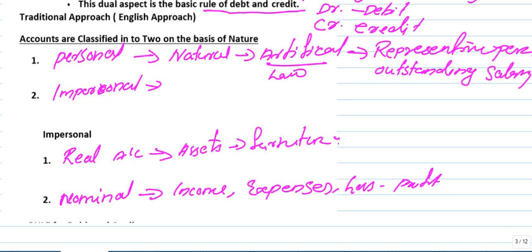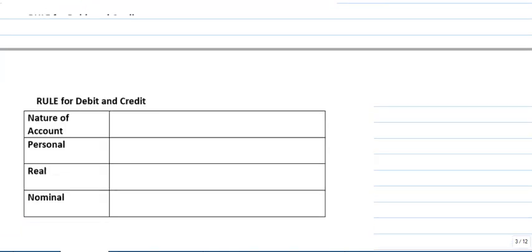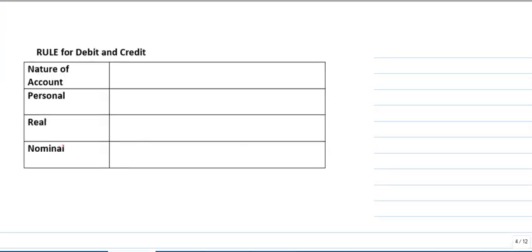So as per the traditional approach, we can classify accounts into three: personal account, real account and nominal account. What's the rule for these? For a personal account, some person is there, so debit the receiver and credit the giver.